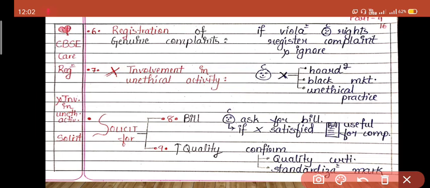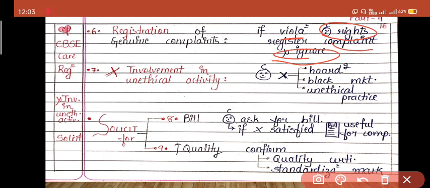Okay, now the sixth heading is registration of genuine complaints. Here it is said that if any of the consumer's rights is violated, then it is the responsibility of the consumer to register the complaint. He doesn't have to ignore it. Whether it is a small right, or whatever kind of cheating or exploitation is done by the seller, he doesn't have to ignore it. He just has to complain, because if the consumer ignores it, the seller will be encouraged to do that.